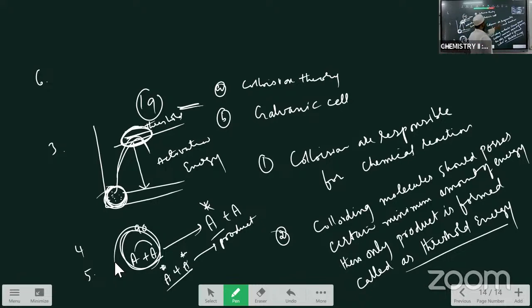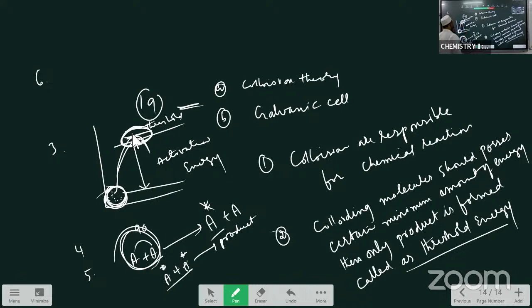In short, once again I am repeating these postulates. First one, collisions are responsible for the chemical reaction. Colliding molecules should come in proper orientation. Second one, colliding molecules should possess a certain minimum amount of energy, called threshold energy, then only collision between them gives the product. What is the third postulate? Energy of the general molecule is very less when compared with the threshold energy at STP.